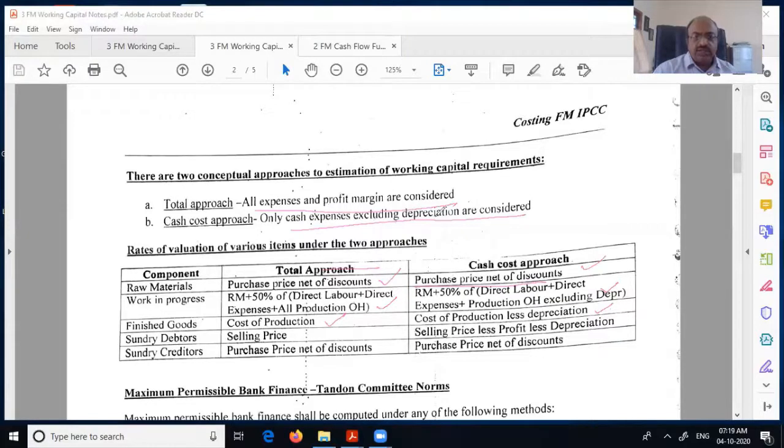Cash cost is excluding profit, cash expense only, and excluding depreciation. Sundry debtors: selling expense, normal. Here it is selling expense minus profit minus depreciation, because it is only cash expense, cash cost. Here in the total approach, all expenses and margin are considered. Here they are not considered. Sundry creditors, same as this one.